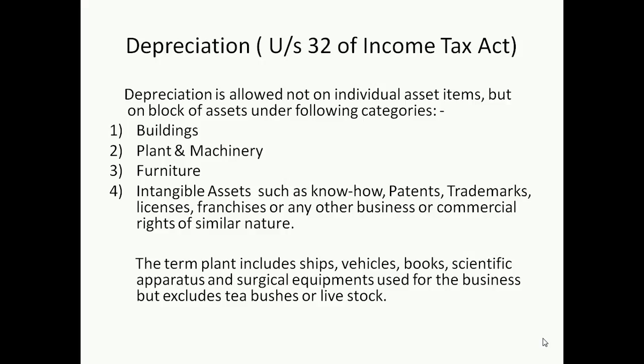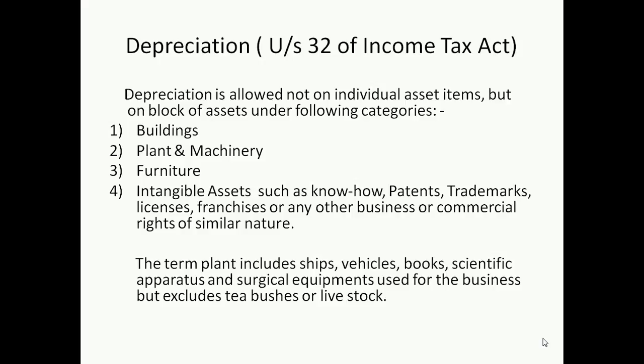First of all, depreciation is not allowed on individual asset items, but depreciation is allowed on the block of assets. Block here means group. It means all the similar assets are grouped together in a single block, and then the depreciation is provided on that block of assets.